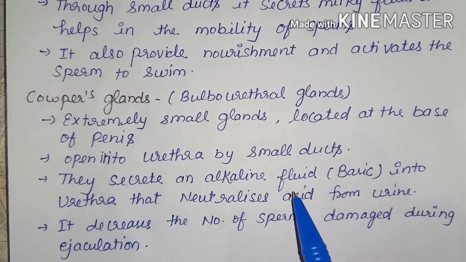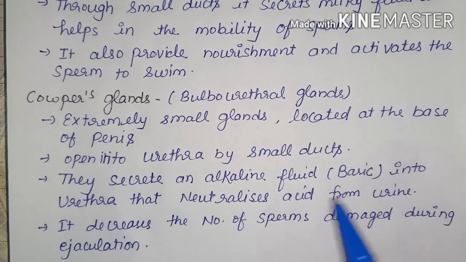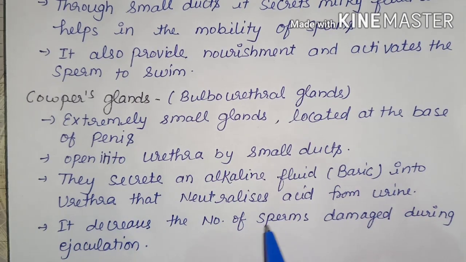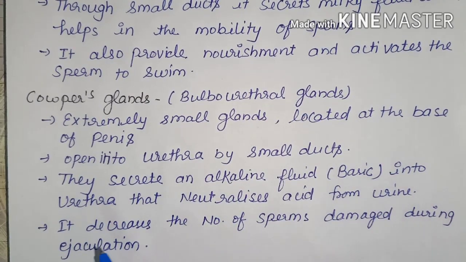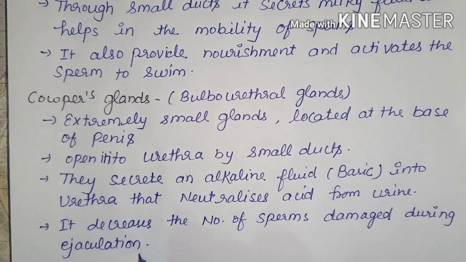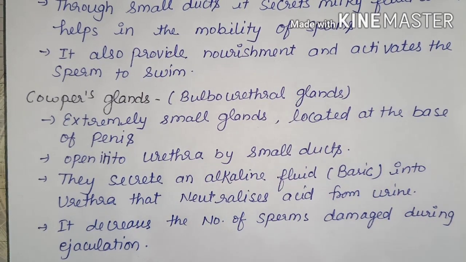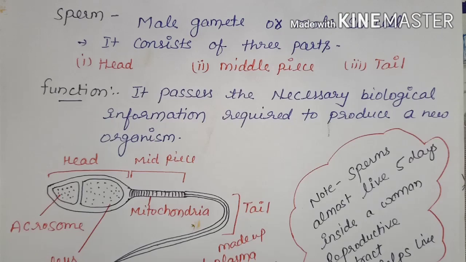It secretes an alkaline fluid, such as basic fluid, into the urethra that neutralizes the acid from urine. Means it neutralizes the acid present in urine. It decreases the number of sperms damaged during ejaculation, such as in the mating process.